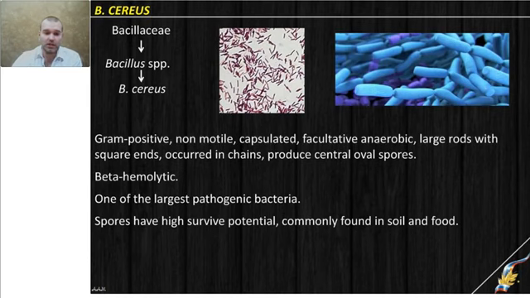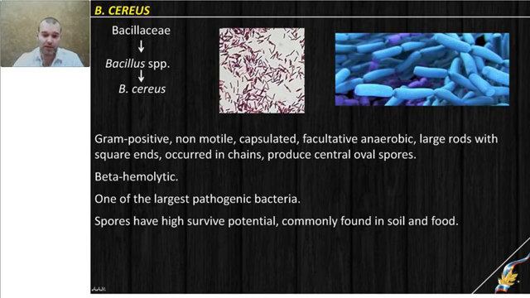One important pathogen, we will discuss it later during lectures about zoonotic agents, is Bacillus, the species Bacillus cereus, which can cause some GIT disorders. The bacteria is a gram-positive bacillus. It is non-motile, has a well-developed capsule, and is facultative anaerobic by type of respiration, and it has a very unique appearance. It is a huge rod with square ends, usually in short chains.